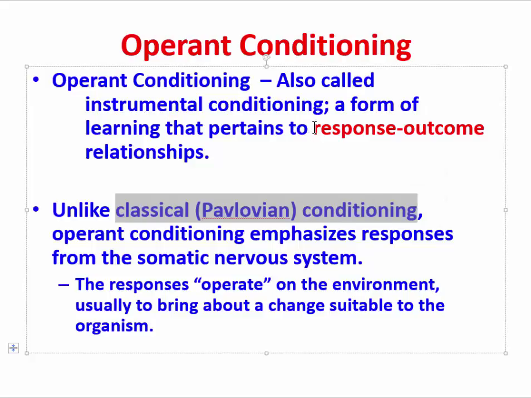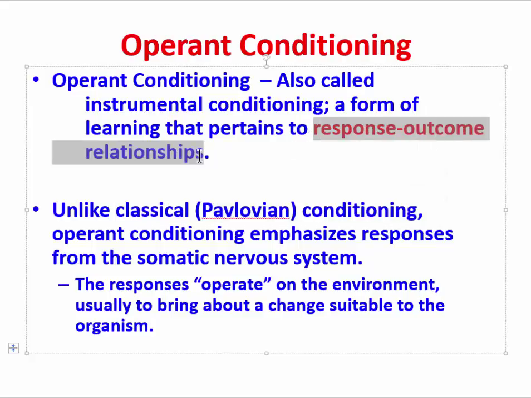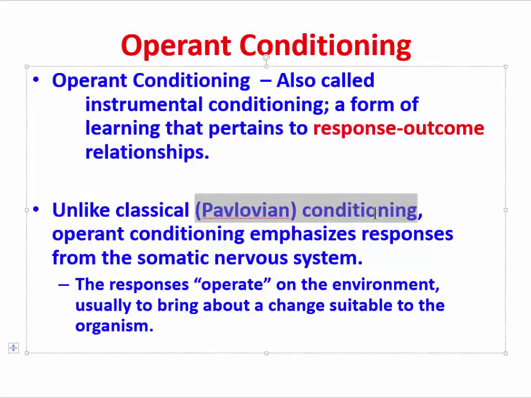First, you might recall that unlike the response-outcome relationships that we're describing here for operant conditioning, Pavlovian conditioning, or classical conditioning, instead had been about the relationship between two different stimuli. For example, an unconditioned stimulus and a conditioned stimulus. Here, we're talking about a response-outcome relationship rather than the relationship between two stimuli. There's another distinction we can make as well.